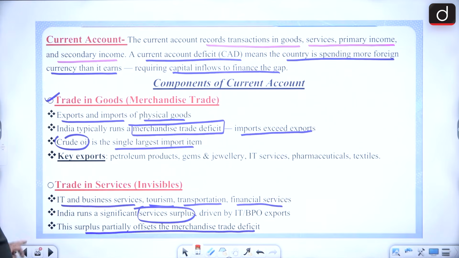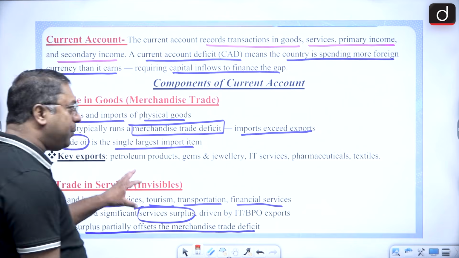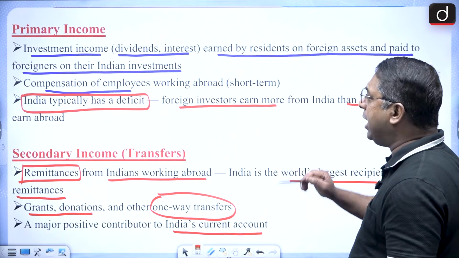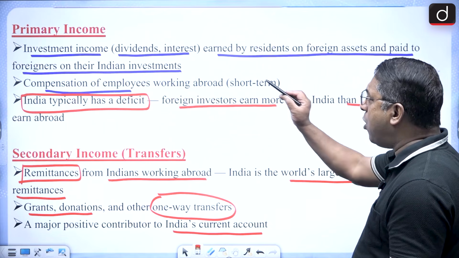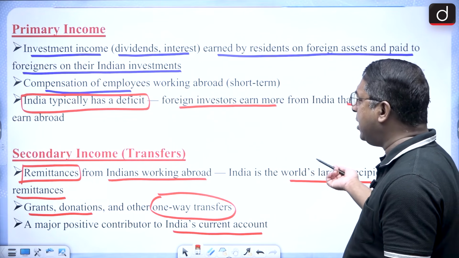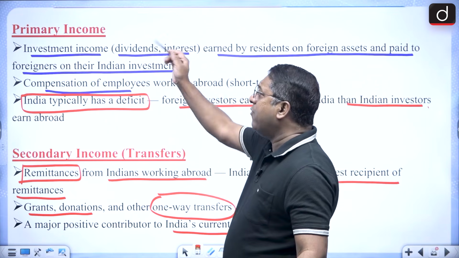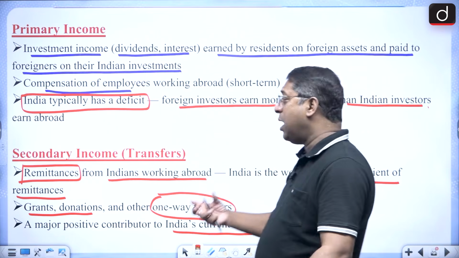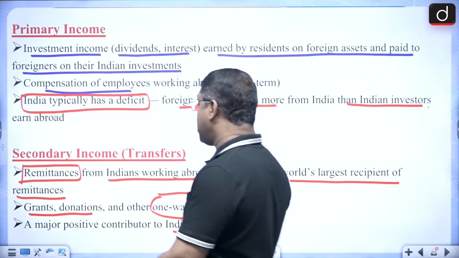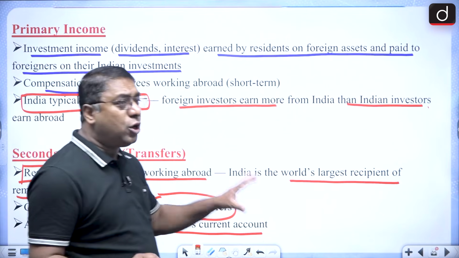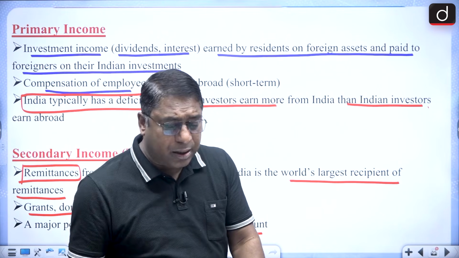So the current account has trade in goods, trade in services, and India has a surplus in trade in services. Then we have the primary income, that is investment income in the form of dividends, interest and all, profit and rent, wages and salary. But India has a deficit when it comes to primary income. Secondary income is remittances. India receives the world's largest remittances, and this is the major contributor to India's current account.